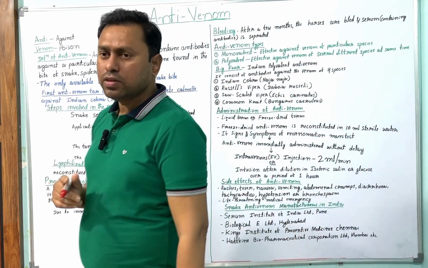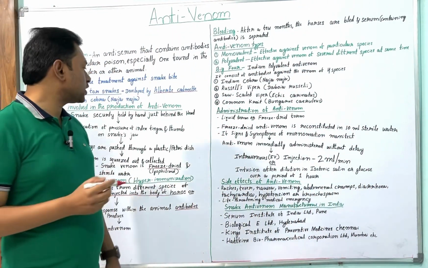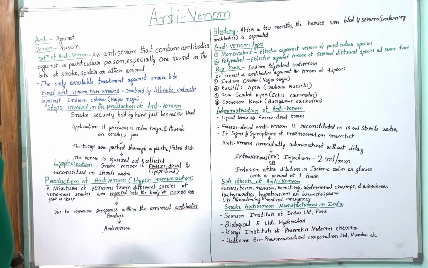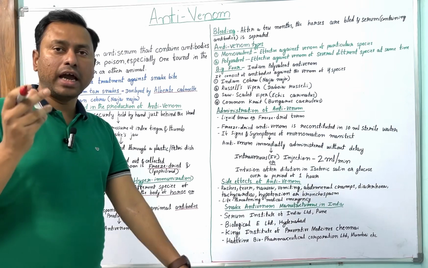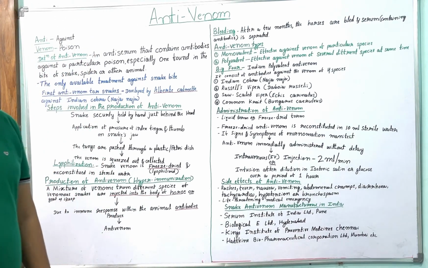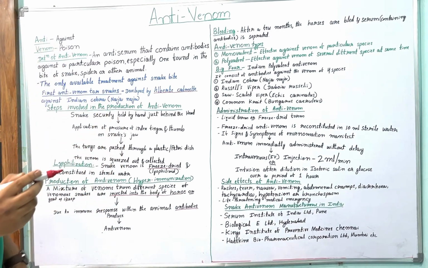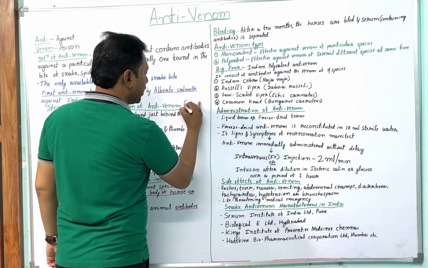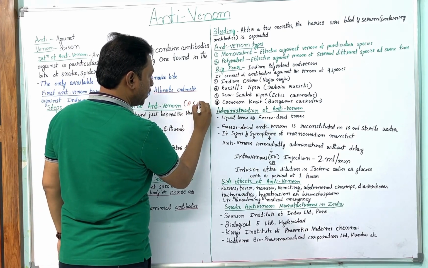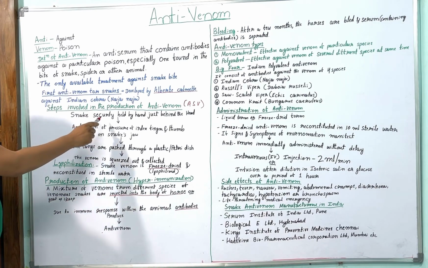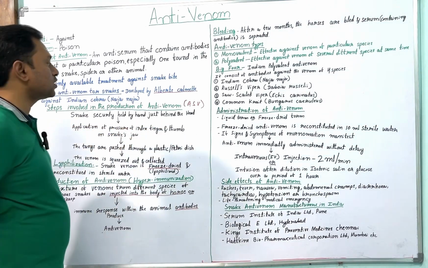Now we will study the steps. What are the steps involved in the production of anti-venom? How is this anti-snake venom produced? The first step: the snake is securely held in the hand just behind the head.